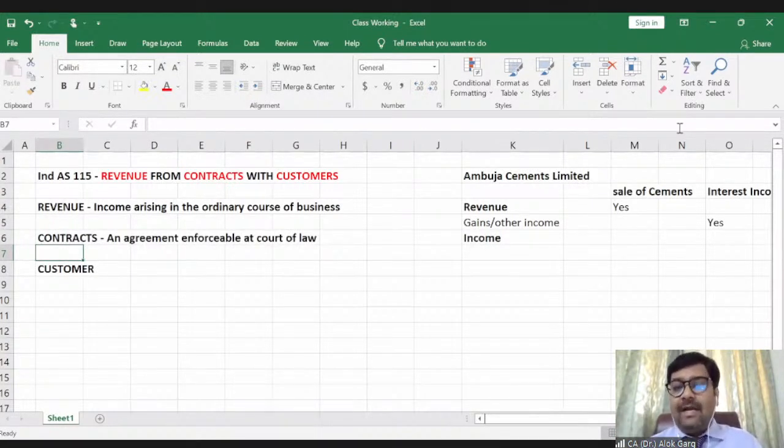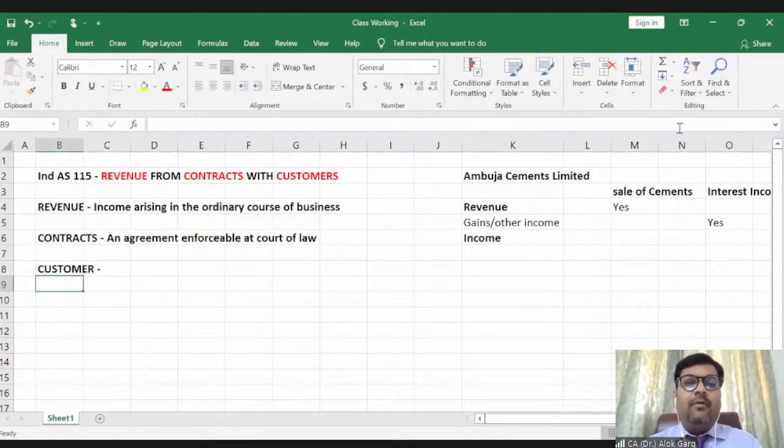Your rights and obligations are supported by a contract which is enforceable. If the other party is not performing his or her duties, you can enforce them to perform. So you have to take an inference from Section 2(h) of the Indian Contract Act, right? Clear? Now coming to the customer.